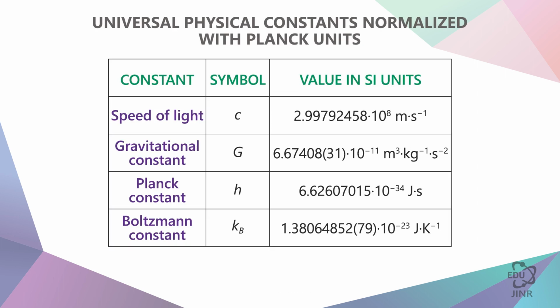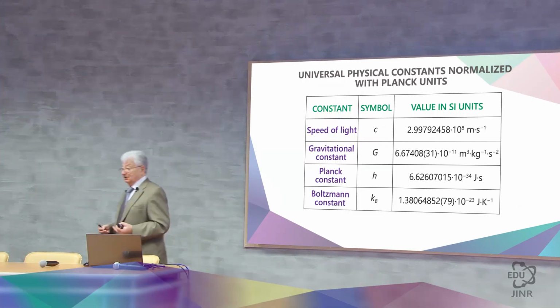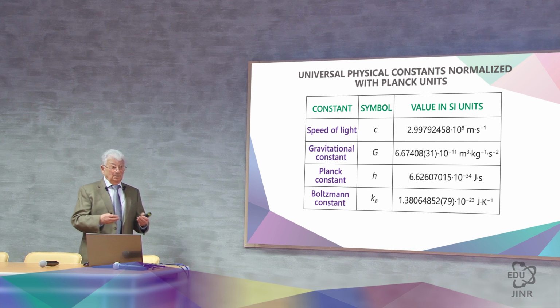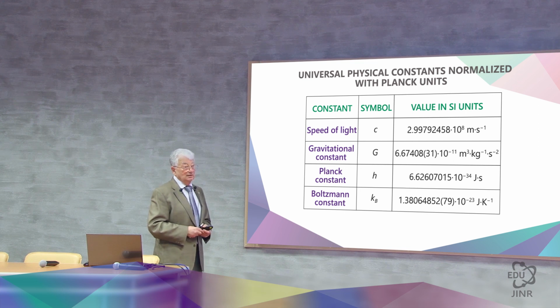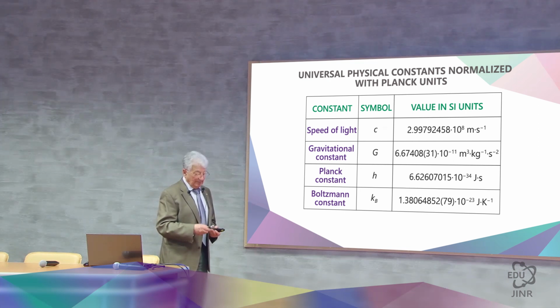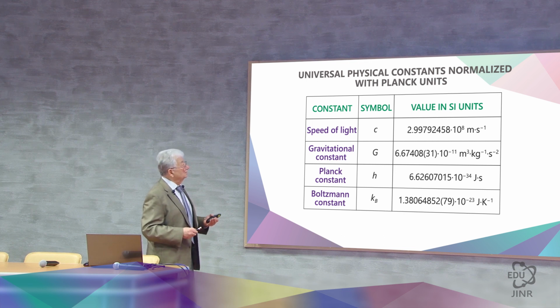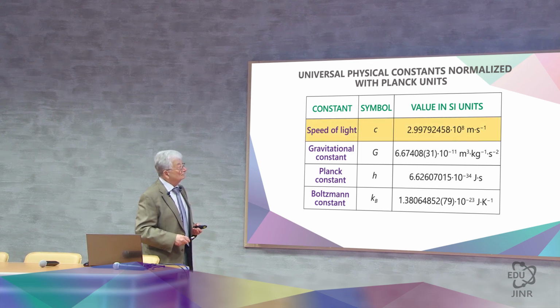Planck said in 1906 that all theories that we create, fundamental theories, universal gravitation, electromagnetism, and so on, are ultimately tested by an experiment. All of these theories are calibrated by some constants that allow us to understand this world. There are only 5 of these constants, the so-called fundamental constants. I have written 4 of them here. This is the speed of light, quite a clear value. This is the gravitational constant.